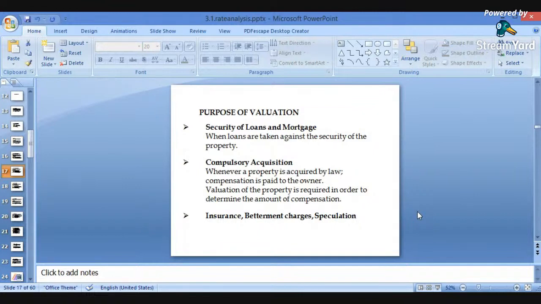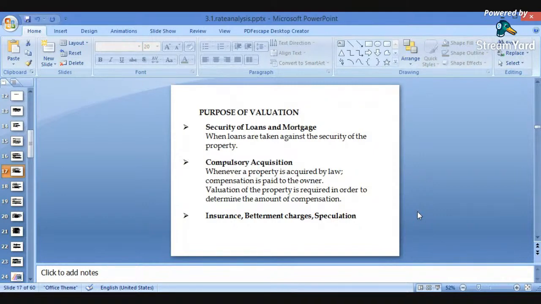Whenever a property is acquired by law, the best example is acquiring land, the irrigation land, for roads, or for laying drainage lines, pipelines, or water supply pipelines. At that time, we have to compulsorily acquire the lands. According to the rules we can acquire, but we have to pay some amount. How much amount is to be paid to the owner for acquiring the land will be calculated with the valuations. Whenever a property is acquired by law, compensation is paid to the owner. A valuation of the property is required in order to determine the amount of compensation.